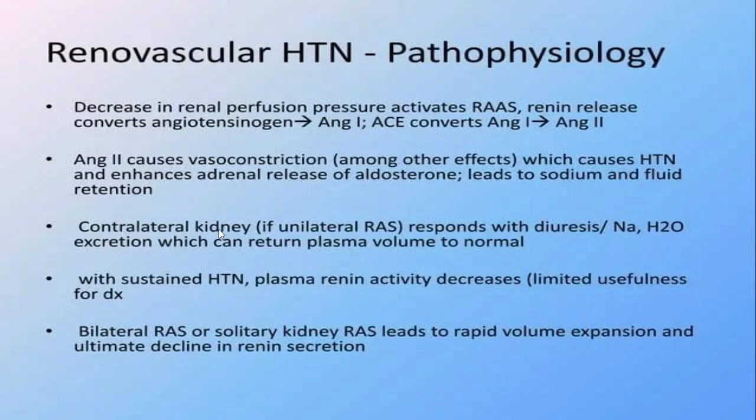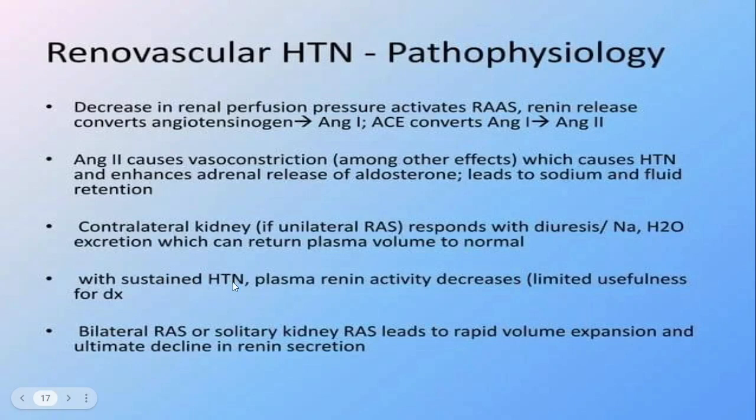The contralateral kidney, in unilateral renal artery stenosis, responds with diuresis. It means sodium output in your kidney and water excretion, which may return plasma volume to normal, right?